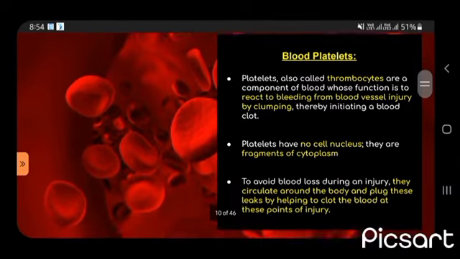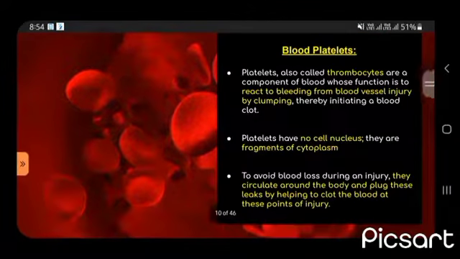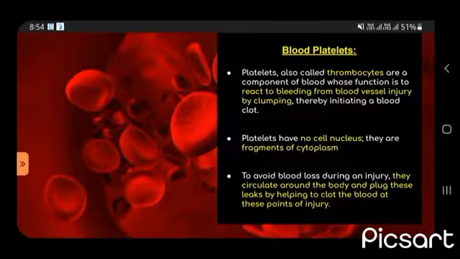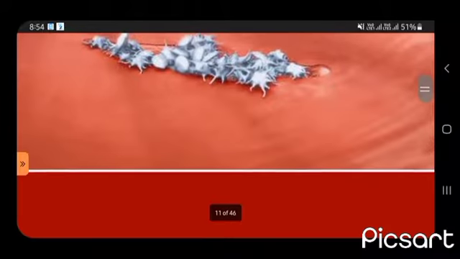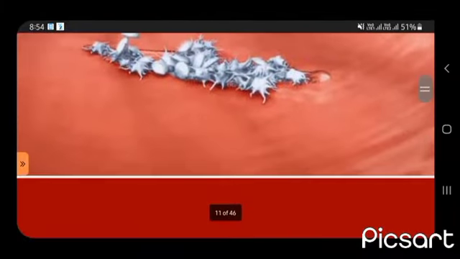Now blood platelets. Platelets, also called thrombocytes, are a component of blood, and their function is to react to bleeding from blood vessel injury by clumping, thereby initiating a blood clot. Platelets have no cell nucleus. They are fragments of cytoplasm, and to avoid blood loss during an injury, they circulate around the body and plug these leaks by helping to clot the blood at the point of injury. This is a type of platelets.